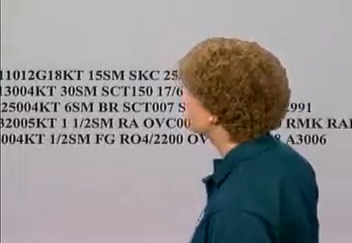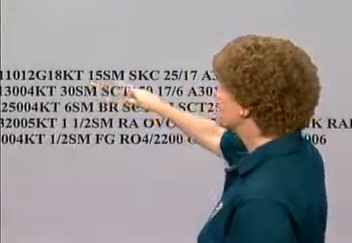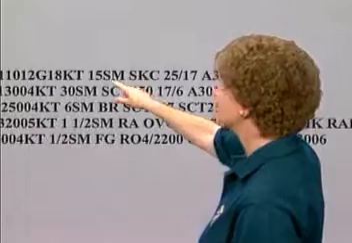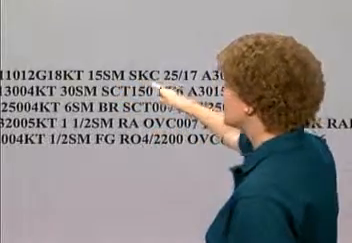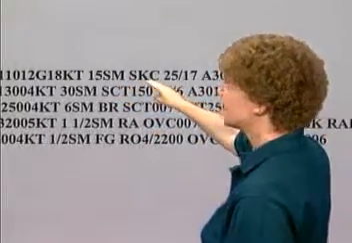Now, what if you want to know if a particular airport is reporting VFR weather? Well, you need to look at the visibility and the cloud cover and see which airports have at least 3 statute miles visibility and at least a 1,000-foot ceiling. So let's take a look at Wink, INK, that top report. Wink is reporting 15 statute miles visibility with a clear sky, SKC for clear. That's very clearly, very definitely VFR weather.